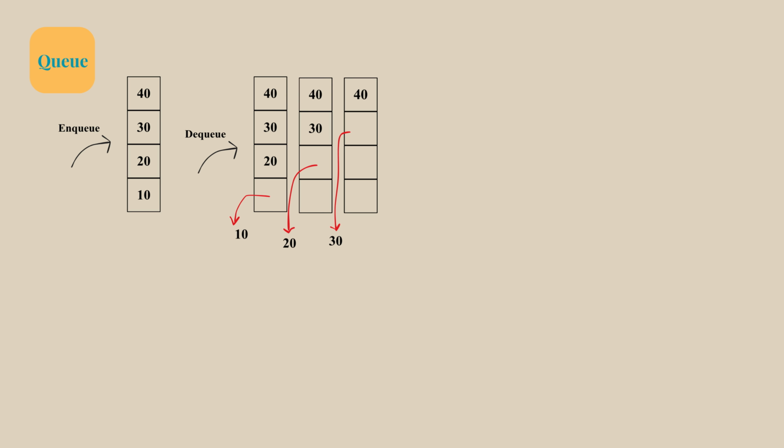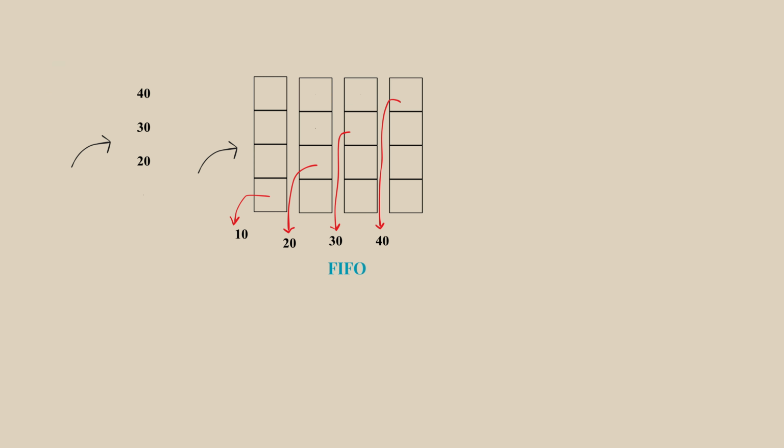There are two operations here, enqueue and dequeue. Enqueue is nothing but entering the queue, and dequeue is leaving the queue. Queues are great for printing jobs, task scheduling, or customer service systems. Let's talk about linked lists now.